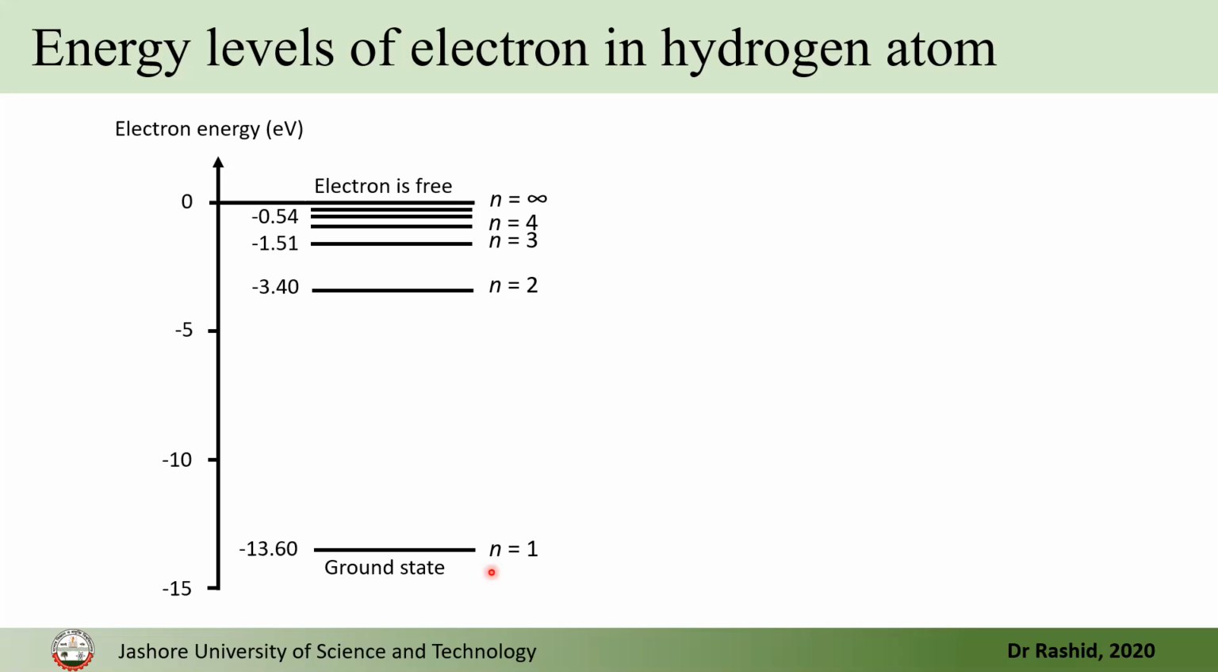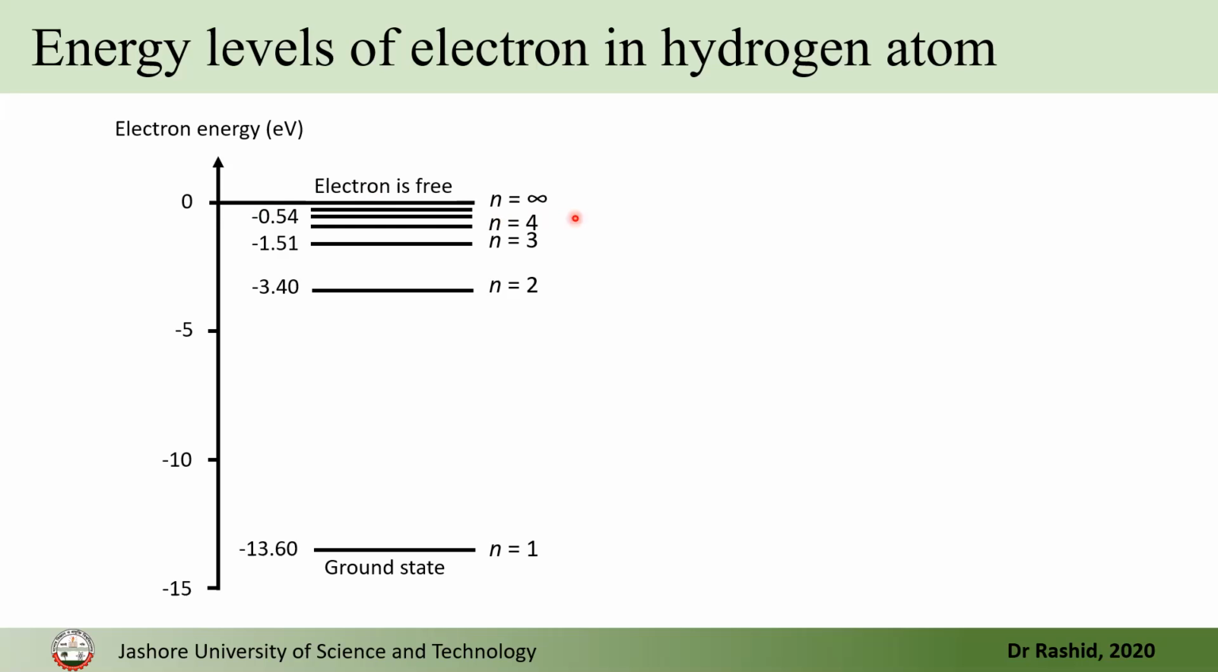Here n is the principal quantum number. So n equals 1 is the ground state, and the electron in the hydrogen atom stays in this state, and the energy of the ground state is minus 13.6 electron volt. Now if we go to the higher states like n equals 2, 3, 4, we see that the energy increases. Now when n goes to infinity, that is n becomes very high, the energy of the electron becomes 0 and